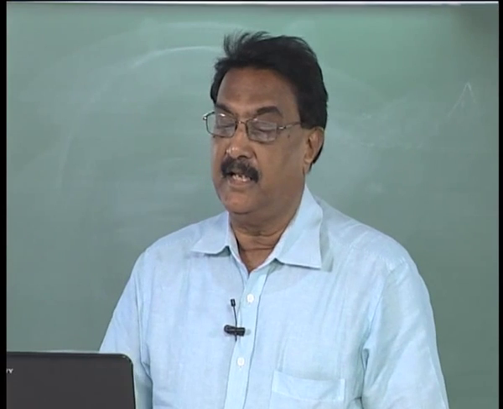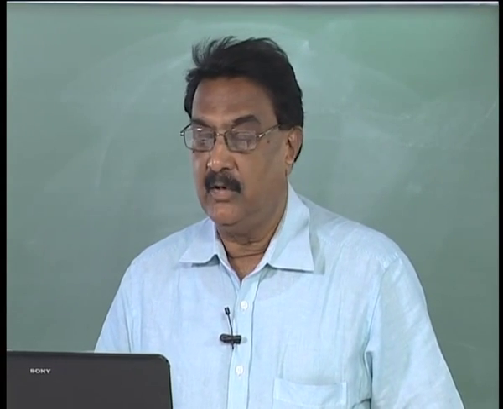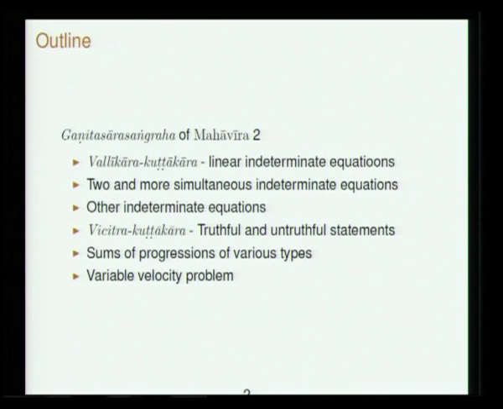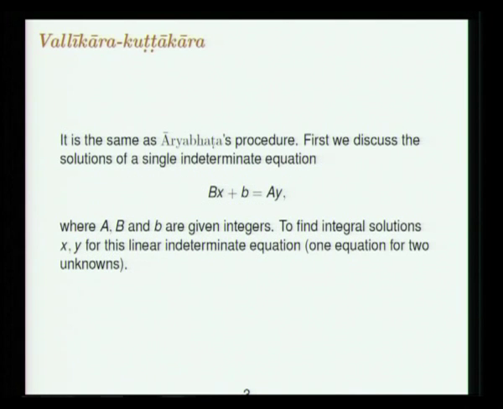So, the second lecture on Ganitasarasangraha of Mahavira, the outline is something like this. First I will be discussing this linear indeterminate equation or Vallikara Kuttakara as it is called here, then simultaneous indeterminate equations, and there are other kinds of indeterminate equations. Then what is known as Vichitra Kuttakara, truthful and untruthful statements. Then sums of progressions of various types, and variable velocity problems. This is broadly the outline of this lecture. So, a linear indeterminate equation is of the following form.